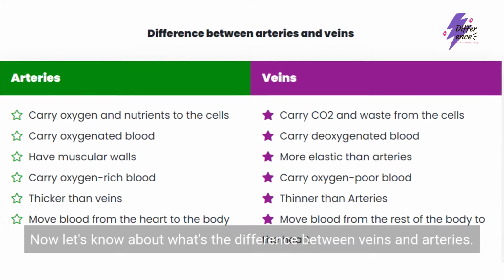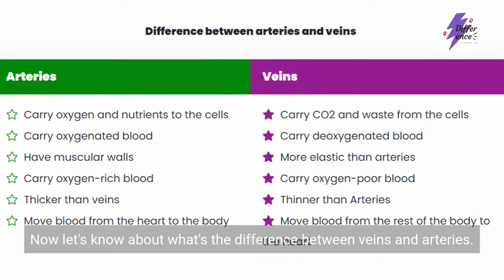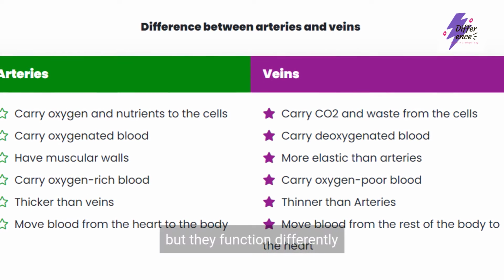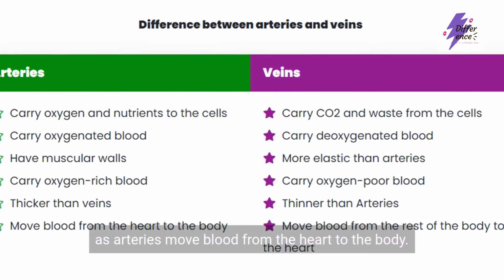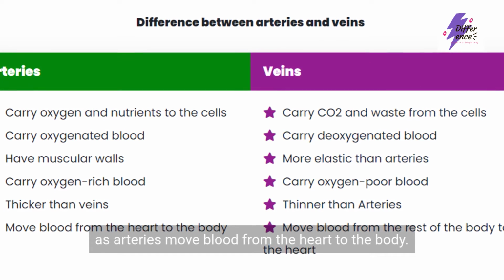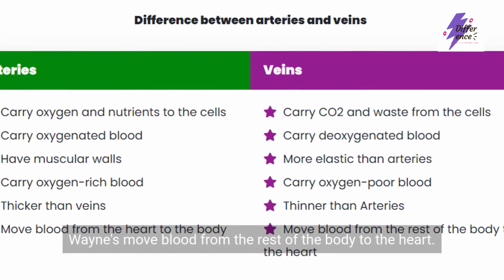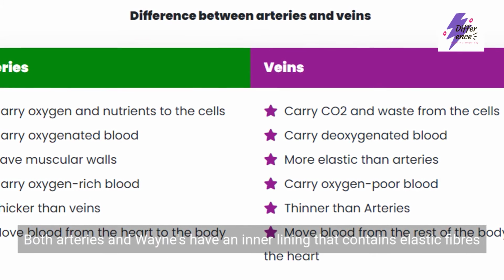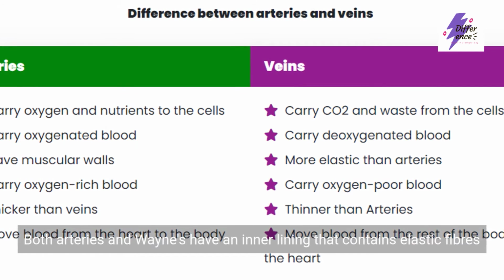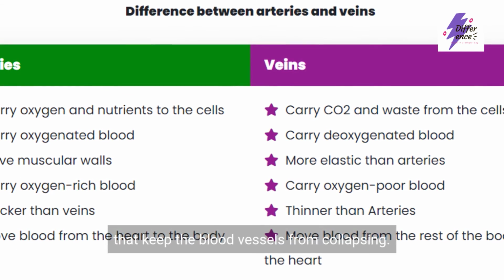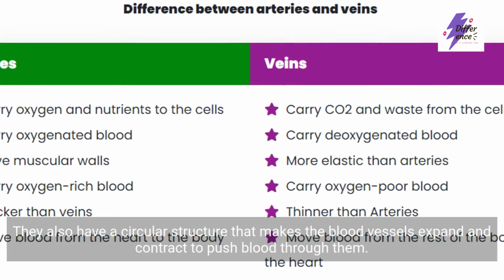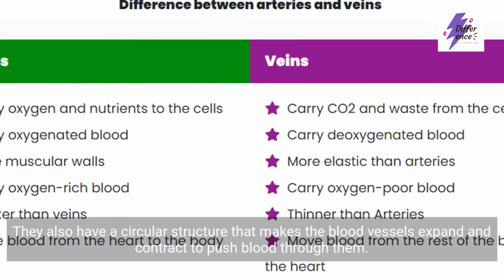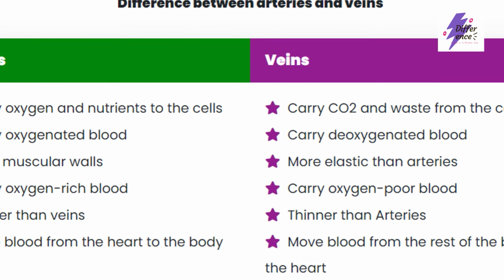Now let's know about what's the difference between veins and arteries. Arteries and veins are both blood vessels, but they function differently. As arteries move blood from the heart to the body, veins move blood from the rest of the body to the heart. Both arteries and veins have an inner lining that contains elastic fibers that keep the blood vessels from collapsing. They also have a circular structure that makes the blood vessels expand and contract to push blood through them.